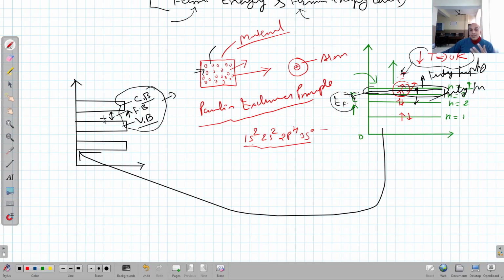So again, under normal temperature, there is not a fixed level or band that can separate the filled levels or filled bands from the empty bands. So in those situations, the Fermi level is just an imagination, right? It is just an approximation that it lies somewhere, just like it is present here.